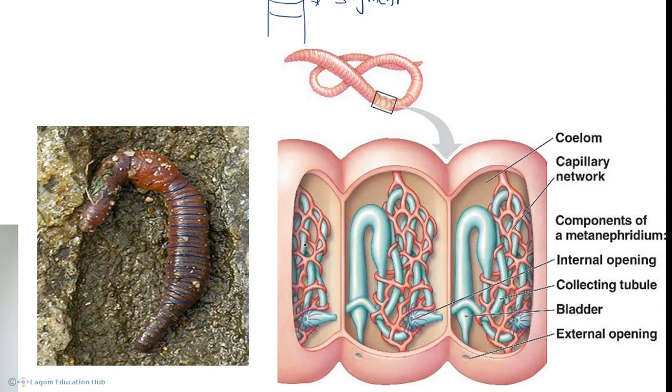Now what do we see in this? In this segment we can see some part of the digestive system and some part of the intestine, which is supplied with these red colored blood capillaries. Whatever digestive system part we see in this particular segment, the same part is repeated in the next segment. The same part is in this segment.